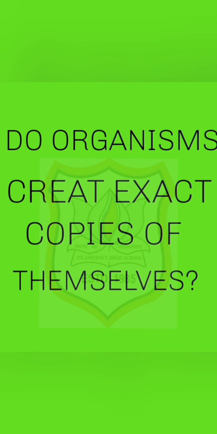Thus, the surviving cells are similar to but stably different from each other. This inbuilt tendency for variation during reproduction is the basis for evolution, as we will discuss in the next chapter. So, I hope you understood this topic.